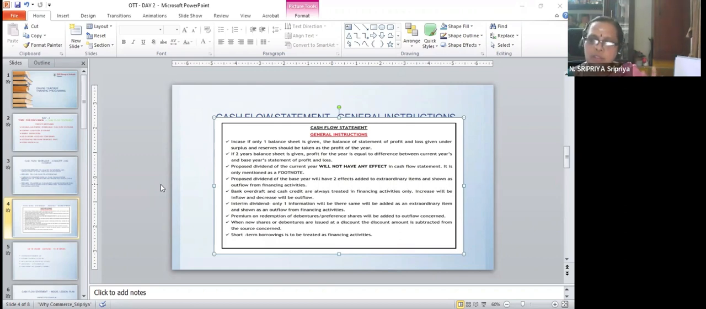So give instructions to your students that in a question, if you are given underwriting commission, that should be subtracted only from share capital.